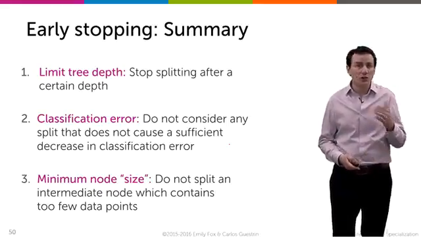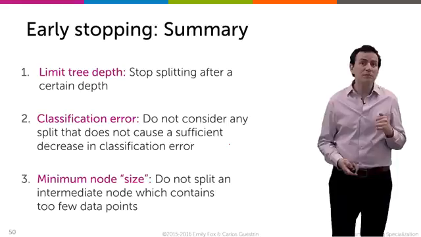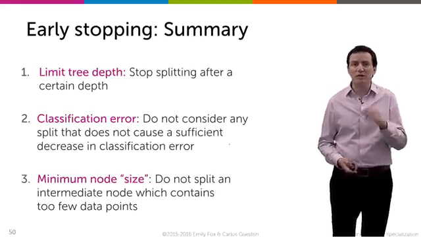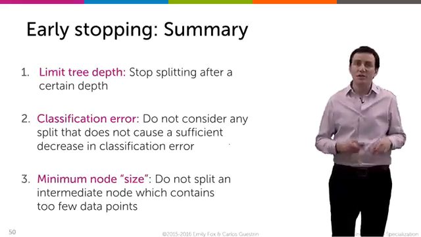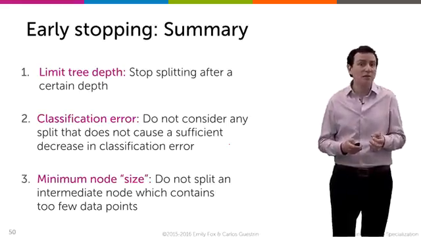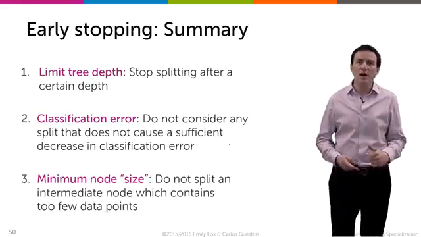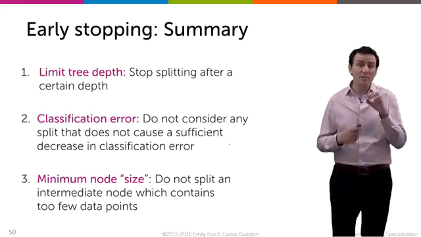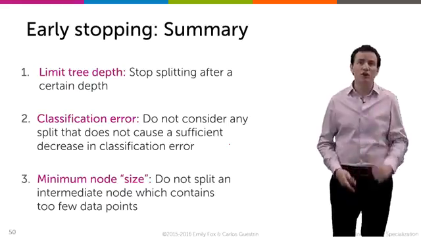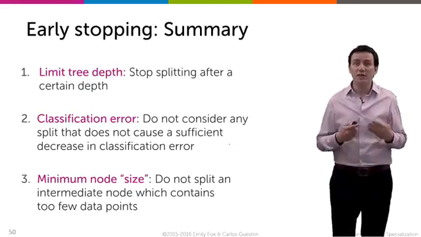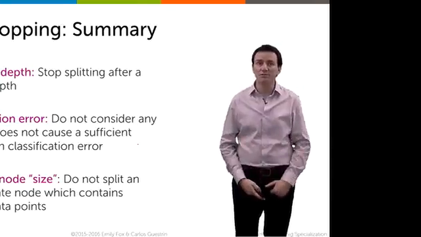The second one is stop recursing if the classification error doesn't decrease by enough: decreases by zero, or doesn't decrease by more than epsilon. It's a little risky, but can be very useful. The third one, extremely useful, you should always do it: stop recursing if there's not that many data points left inside of a node. So these are some of the key early stopping conditions a decision tree algorithm should be thinking about.